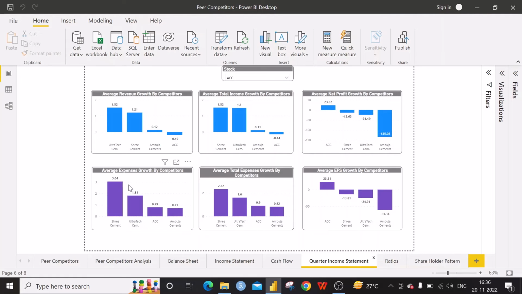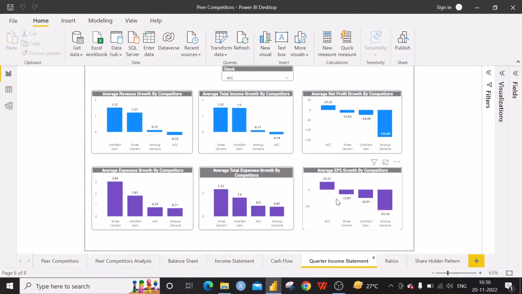Not only with the ratios, we should have the actual values in the detailed application, so that we can compare these two, and see how the expenses are controlled by the different competitors, and come to some conclusions. The next one is the total expense growth and the EPS growth also. Everywhere we need to have the actual values, so that we can come to a clear conclusion about how the growth is being done. I mean, whether the growth is really positive or really negative.